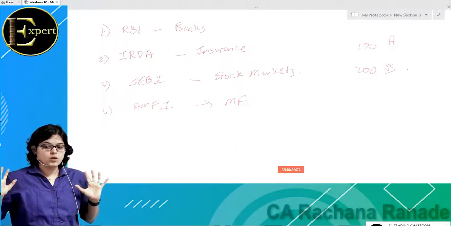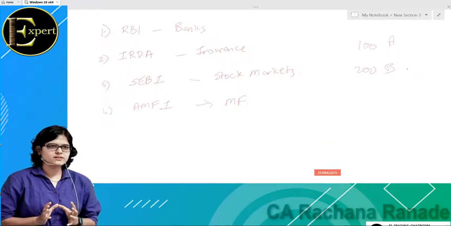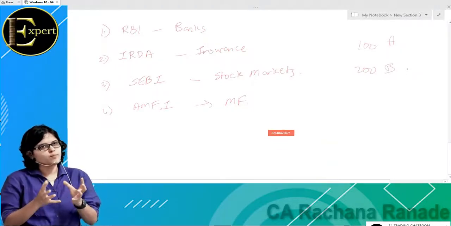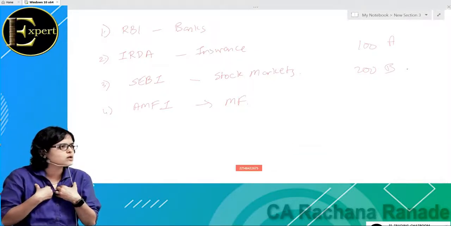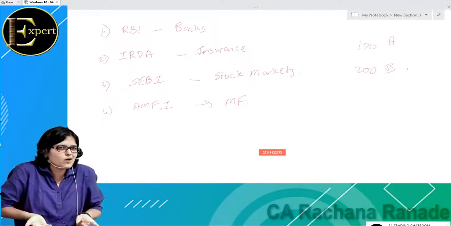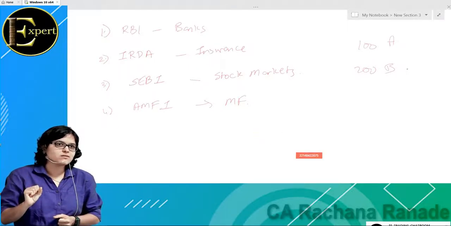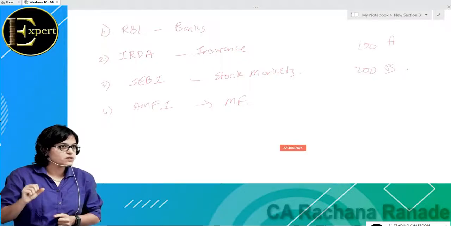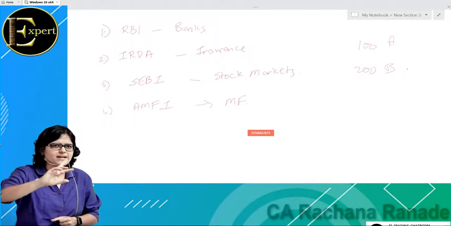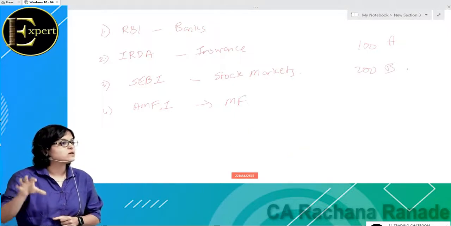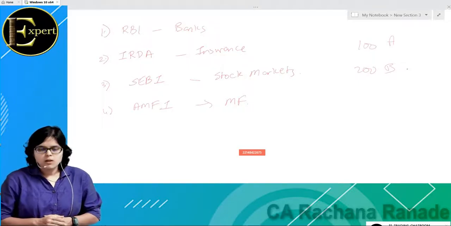But can I say he can generate brokerage out of that? Brokerage. Every broker would charge some commission, in short, for buying and selling shares on your behalf. That commission is known as brokerage. Who is earning brokerage? The broker. Now, after, let us say, 30 days, I come to know that there are so many transactions in my account without my permission. Whom do I complain to? With SEBI. I can complain with SEBI.